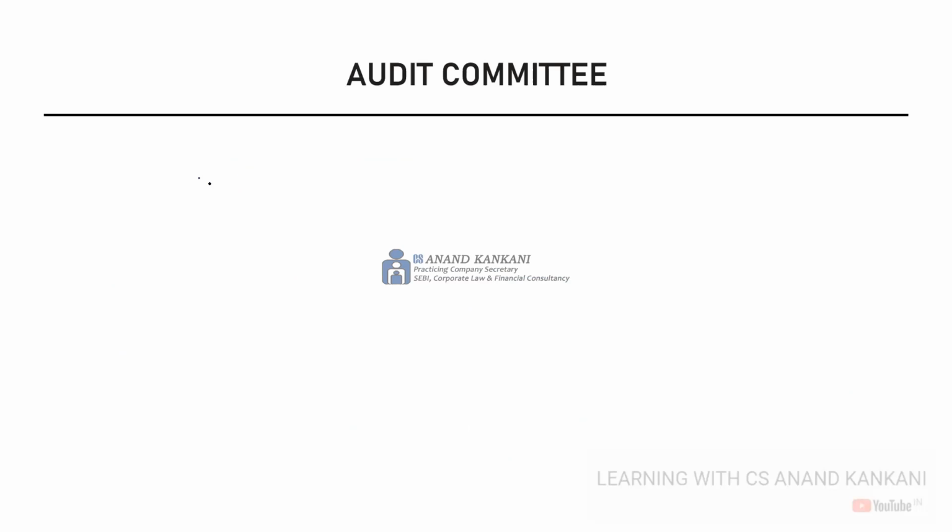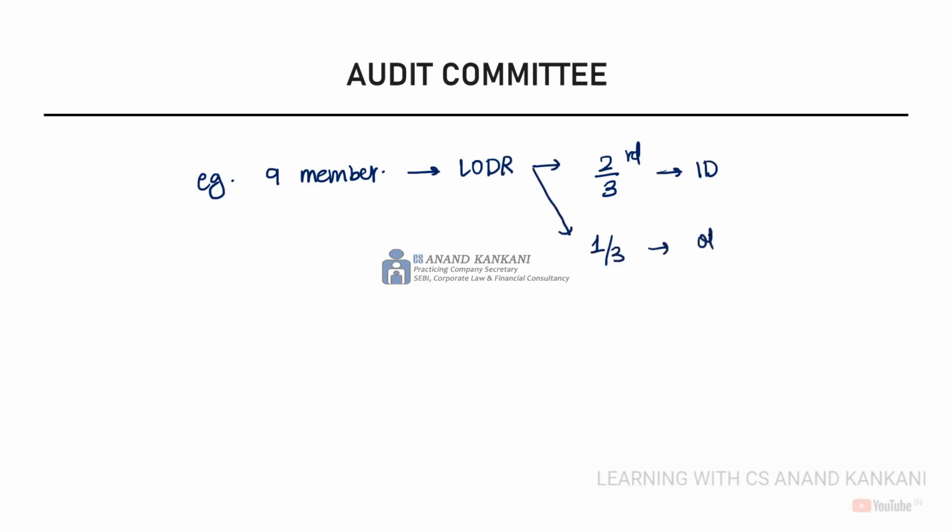So let's say the audit committee has 9 members. As per the LODR regulation for a listed company, 2/3 should be independent, correct? So 2/3 should be independent and a maximum of 1/3 can be non-independent.